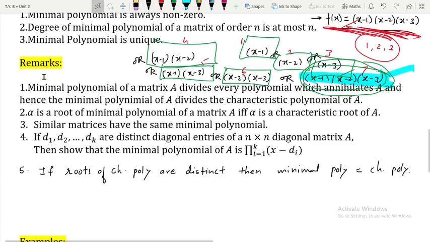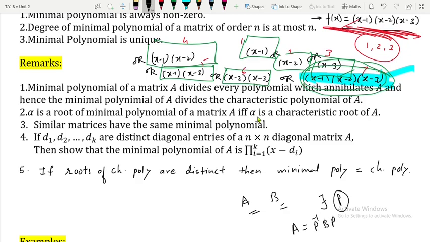Now let us go for the next one. Similar matrices have the same minimal polynomial. Important thing, we have already seen the concept of similar matrices. Two matrices A and B are said to be similar if we are able to find a non-singular matrix P such that A can be written as P inverse BP. Then we say that A and B are similar matrices. So similar matrices have the same minimal polynomial.